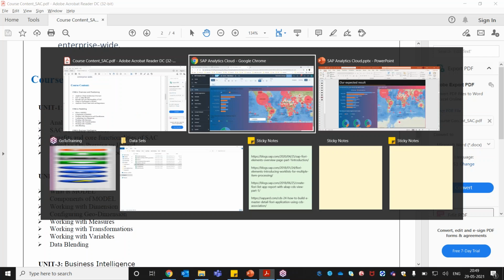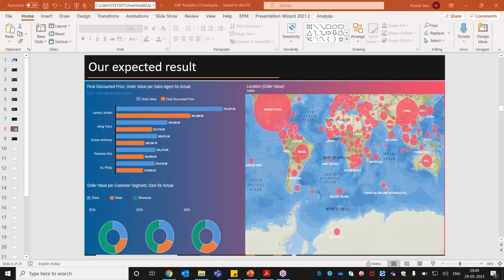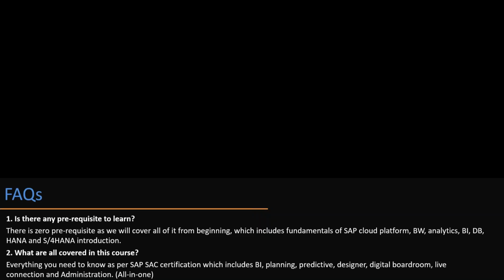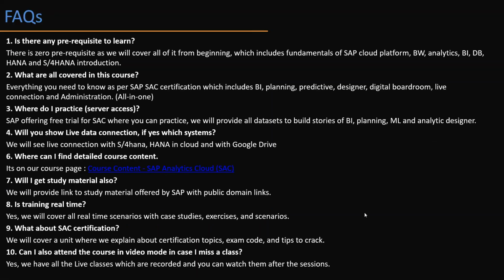So that's all from a demo point of view. There are some frequently asked questions. Is there any prerequisite to learn? No, there is no prerequisite to learn this course. We are going to cover everything related to your SAP certification, which includes all the core capabilities of SAC, like BI, planning, predictive, designer, digital boardroom, and live data connection. Everything we are going to cover.